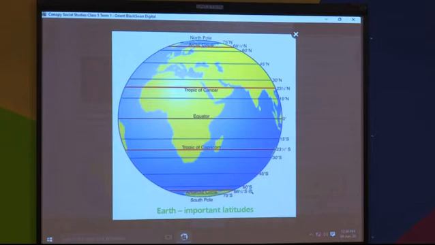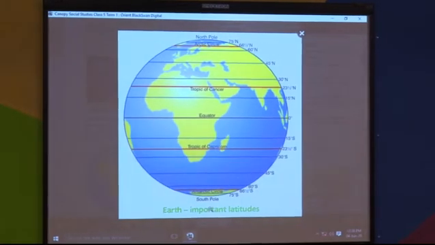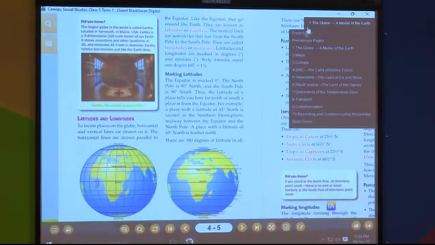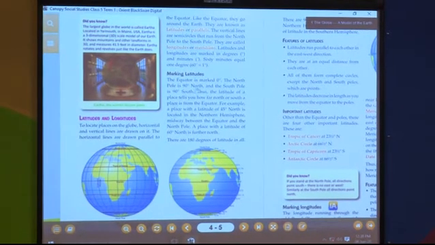See, you have to remember this, that in the northern hemisphere you have Tropic of Cancer and Arctic Circle, which are located at 23.5 degrees north and 66.5 degrees north respectively. The same way, in the southern hemisphere you have Tropic of Capricorn and Antarctic Circle. The same angles, 23.5 degrees south and 66.5 degrees south respectively. Okay. So, these were the important latitudes.